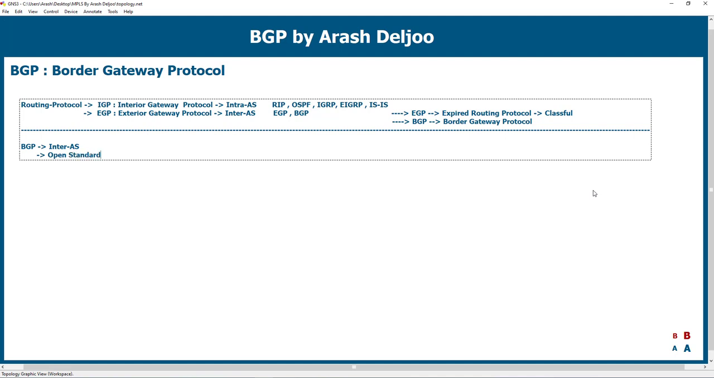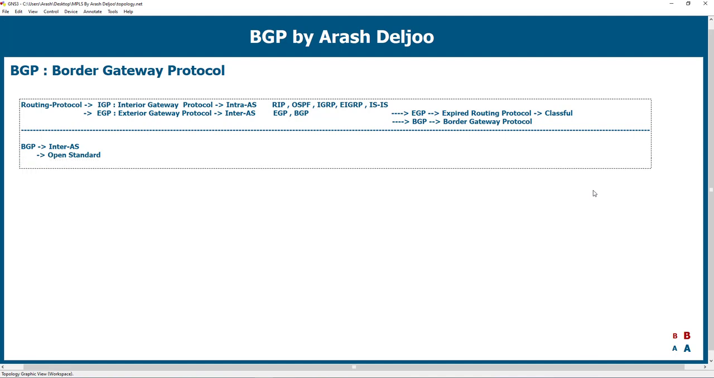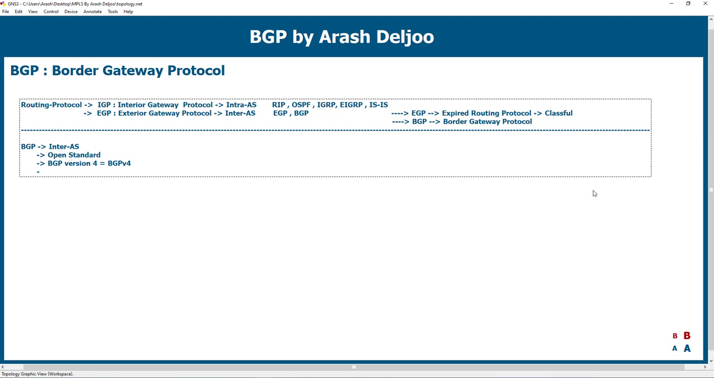This means that BGP is not a proprietary protocol, such as EIGRP. Okay, EIGRP now is not proprietary, but before 2013, EIGRP was a Cisco proprietary routing protocol. BGP is an open standard. The current version of BGP we are using in all of the networks is BGP version 4, or maybe you see BGP v4.